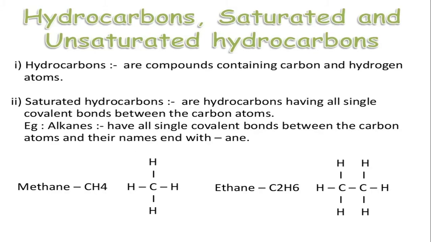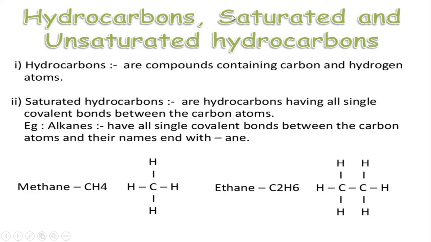Okay. So we will give an introduction to saturated and unsaturated carbon compounds. What is a hydrocarbon? In the name itself, it is made up of, or contains, only carbon and hydrogen. It has different types, saturated and unsaturated.